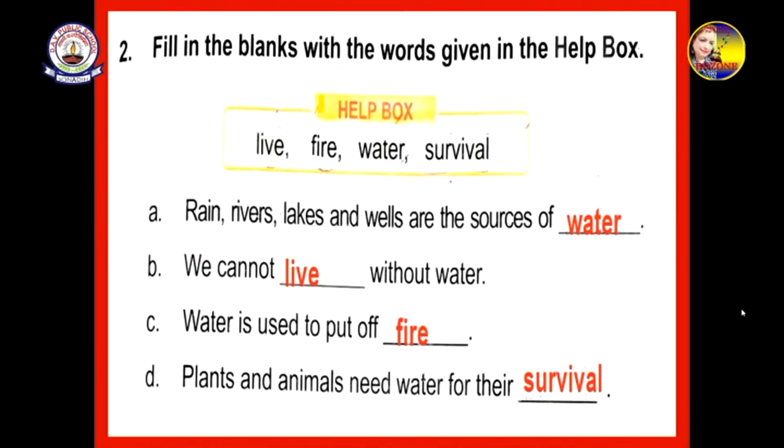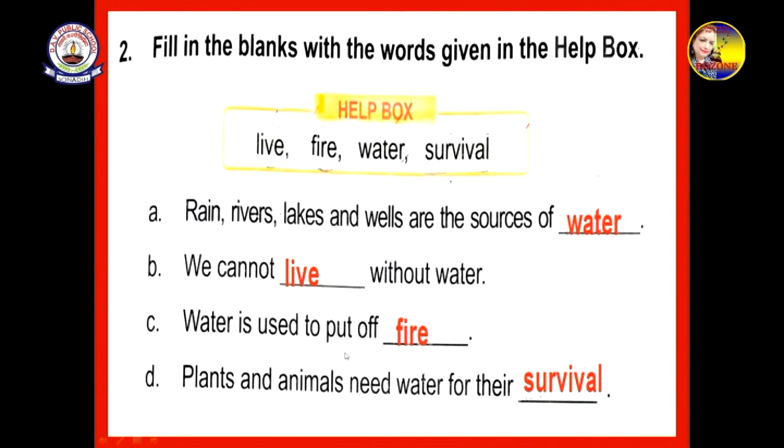Then next, question number 2, fill in the blanks with the words given in the help box. So, rain, rivers, lakes and wells are the sources of water. So, do you see the help box is given over here? Live, fire, water, survival. And seeing these words, we're going to fill in the blanks here. So first one is water, second one B. We cannot live without water. From here we have taken live and filled here. You also will do it in your textbook.